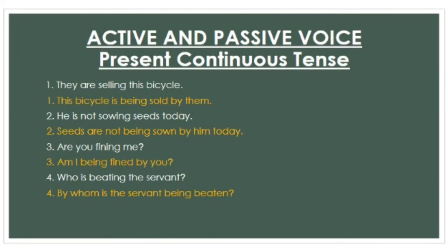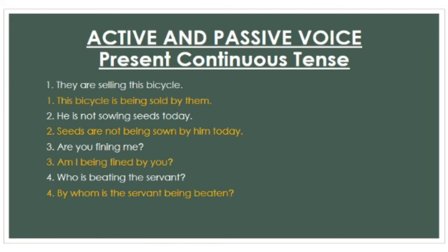To make you understand the topic fully, here are some sentences for conversion. Look at the first sentence. They are selling this bicycle. The passive of this sentence is: this bicycle is being sold by them. Students, please be careful with subject-verb agreement.